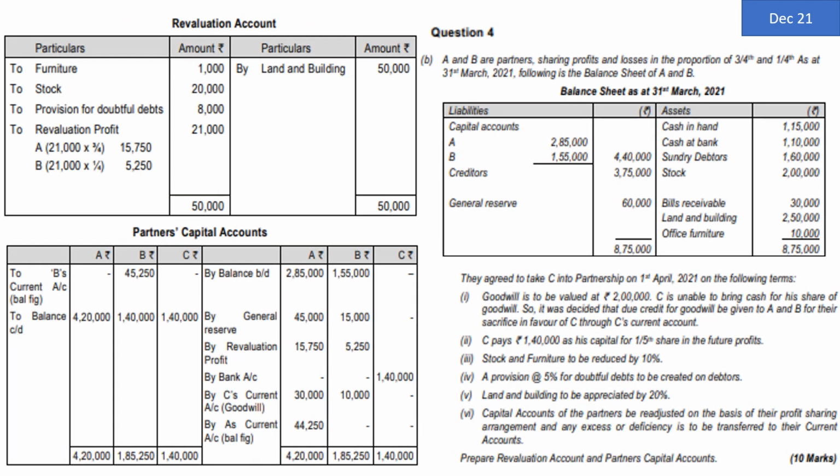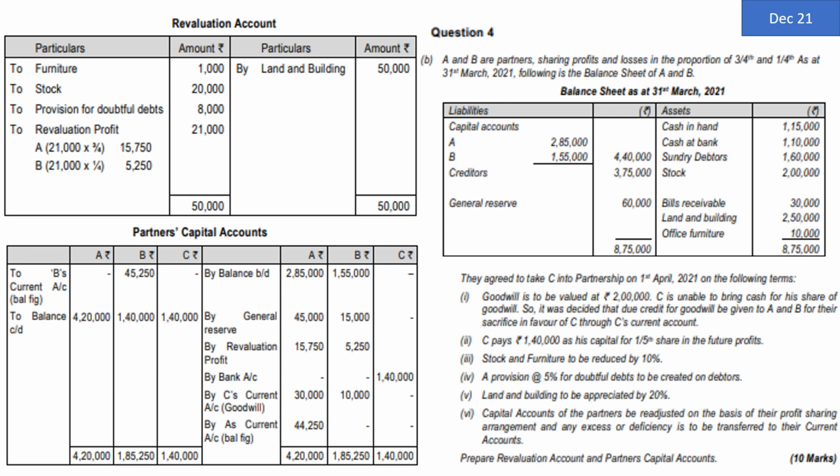Now all basic adjustments are already seen by us. We have prepared the working notes also properly. We can go back to that blank format which we had already prepared. Half page for revaluation account and half page for partners capital account. Revaluation account is just a normal ledger account, with particulars and amount on the debit and credit side. Whereas partners capital account will have 3 columns of amount on debit side, particulars A, B, C, and 3 columns of amount on credit side, particulars A, B, C again.